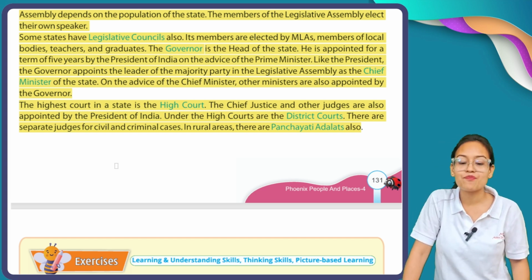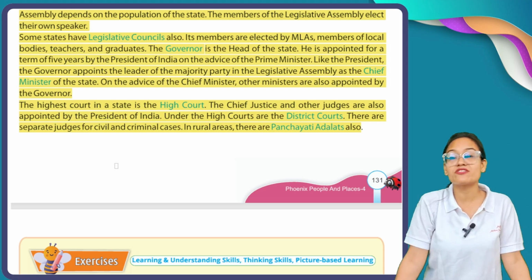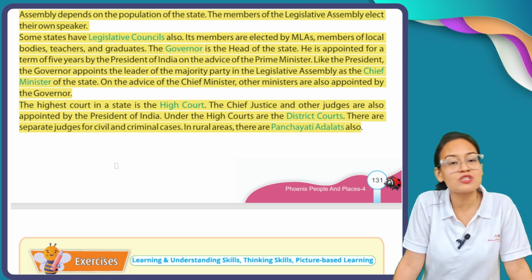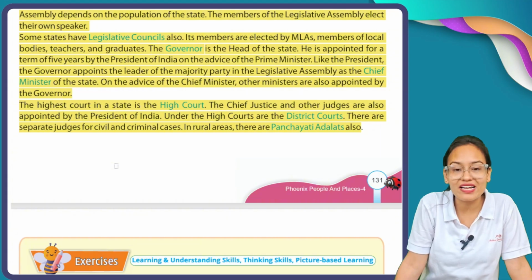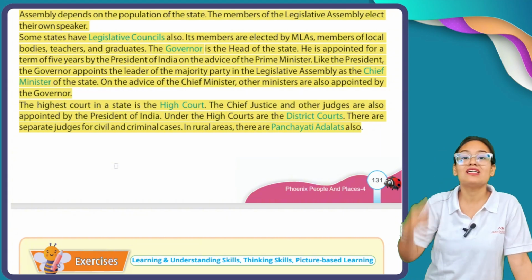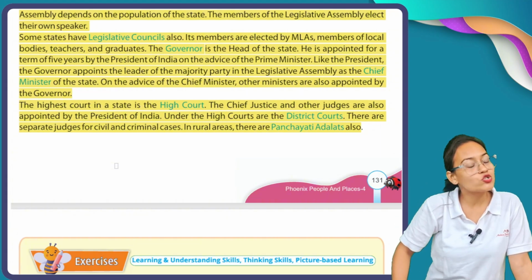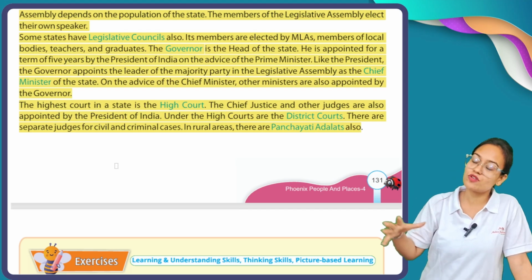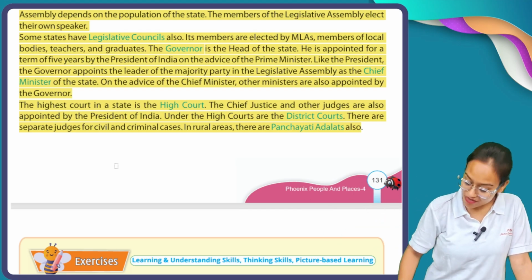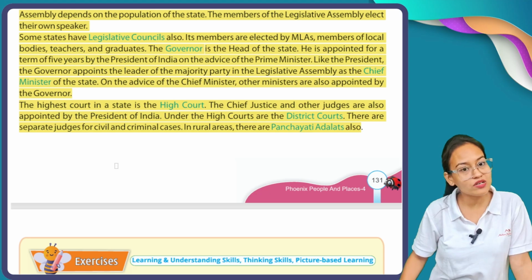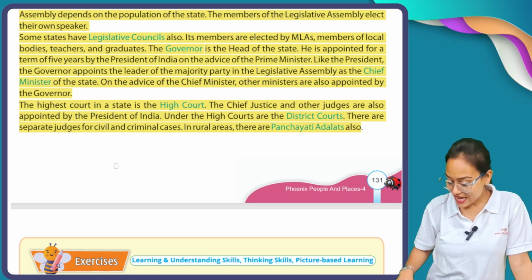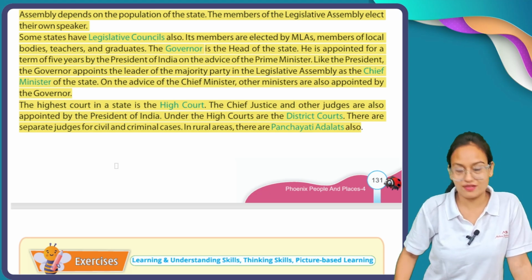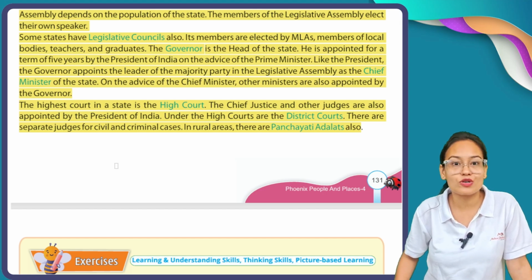Under the high courts are the district courts. First comes the Supreme Court, then comes the High Court. After the High Court comes the District Court. The Supreme Court is the only court, and it is located at New Delhi. Every state of India has a High Court, and every district of Indian states has its own district courts.